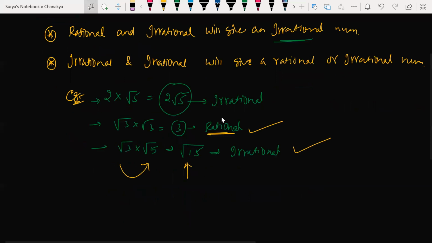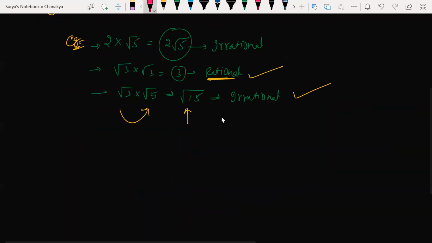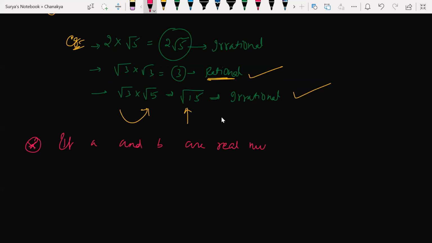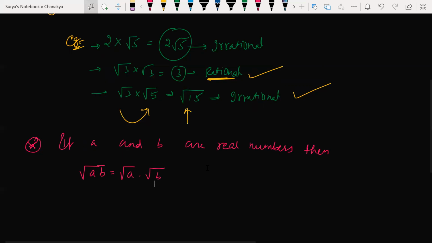Next we'll talk about identities for irrational numbers. Now let us write: if A and B are real numbers, then root AB can be split as root A into root B. This is the first property, the first identity.